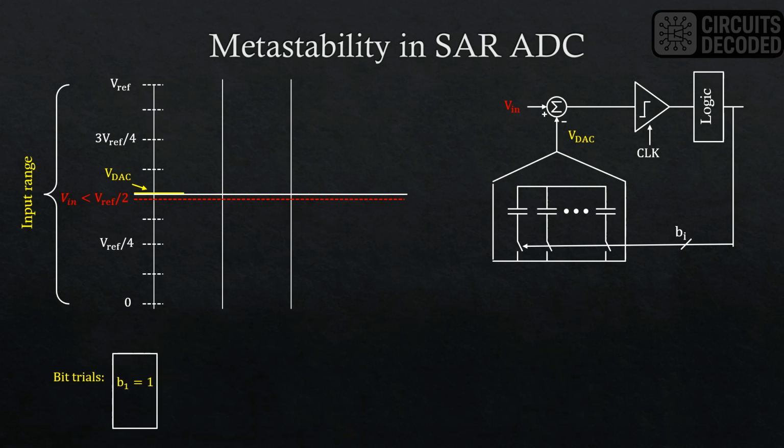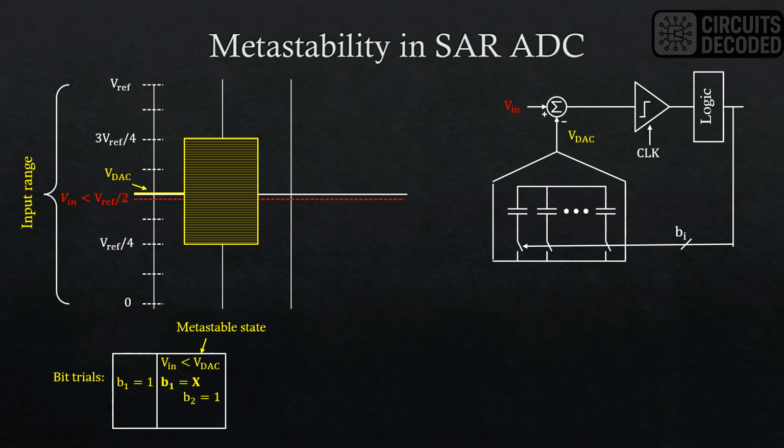Now let's consider the same ADC conversion with metastability, and assume that the input is within the metastable window in the first bit 1 trial. So Vin is close to Vref over 2 as shown. Also assume that the comparator takes more than 1 clock cycle to resolve such small inputs. So in the first cycle, B1 is undefined, and the DAC voltage can be anywhere between Vref over 4 to 3 Vref over 4. The reason for this is as follows.